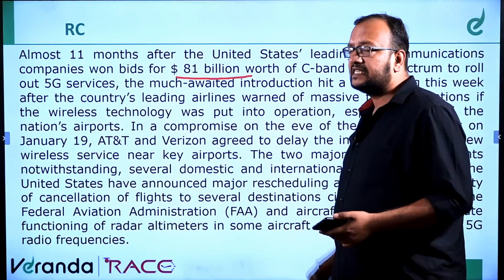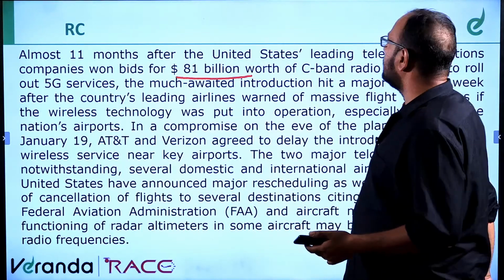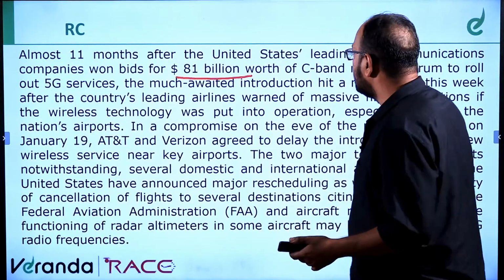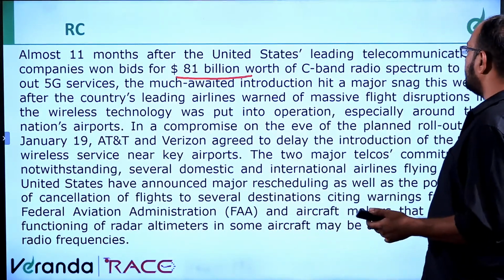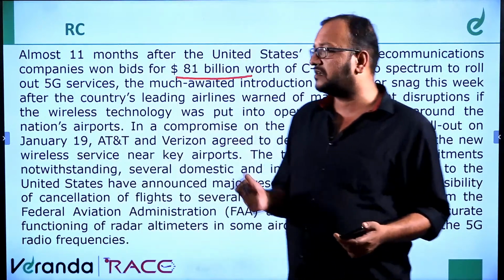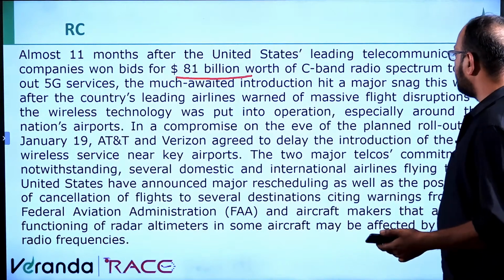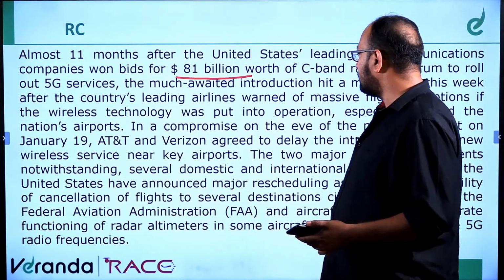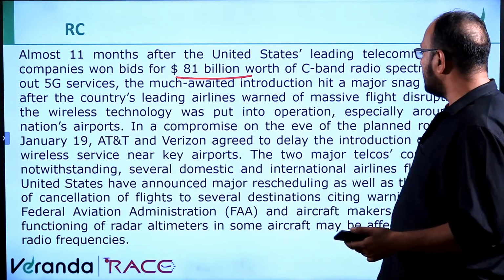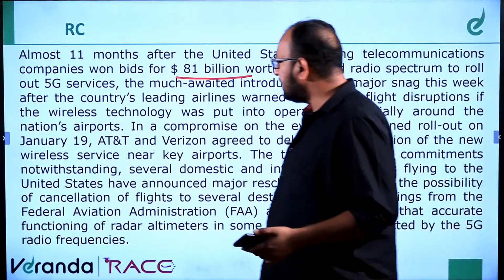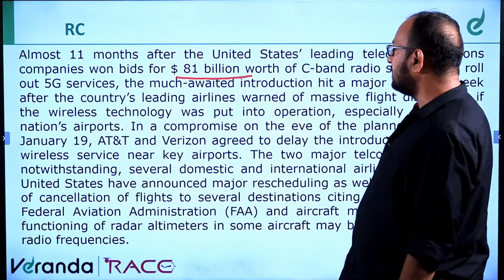The much awaited introduction hit a major snag this week after the country's leading airlines warned of massive flight disruptions if the wireless technology was put into operation, especially around the nation's airports. In a compromise on the eve of the planned rollout on January 19, AT&T and Verizon agreed to delay the introduction of the new wireless service near key airports.